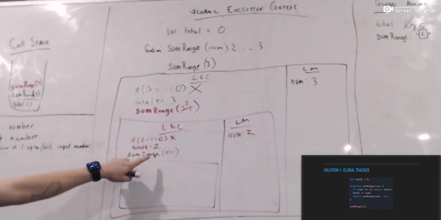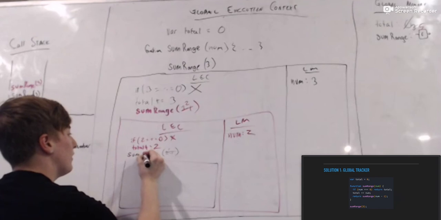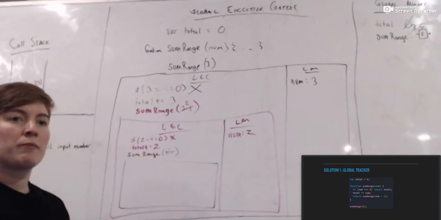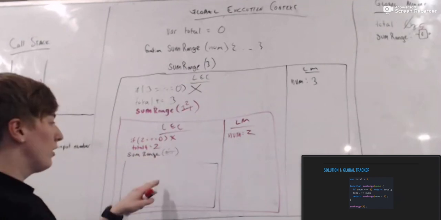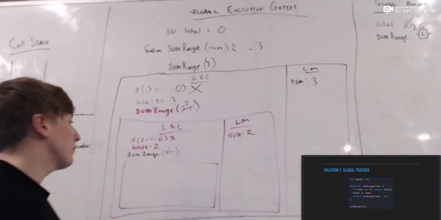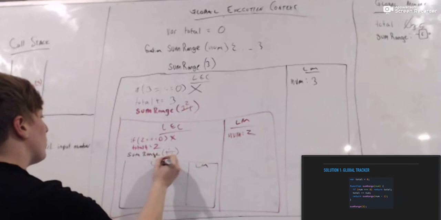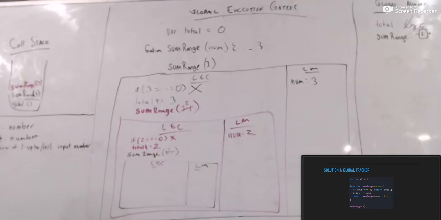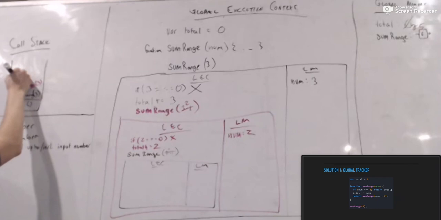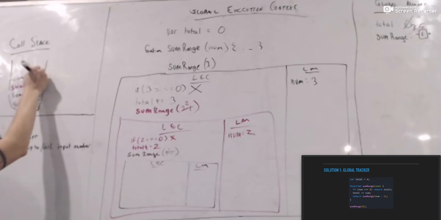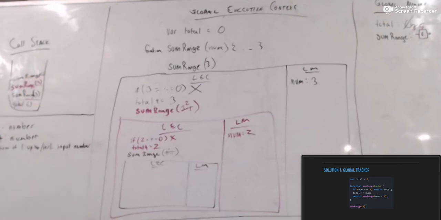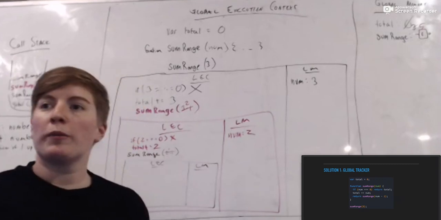What are we going to do next, Crystal? So we invoke this function. What happens when we invoke a function? What's the terminology for it? New execution context, right? New execution context with local memory, and what happens to our call stack? So then it's now sum range 1. Yeah, sum range 1 gets pushed onto the call stack, right? Awesome.